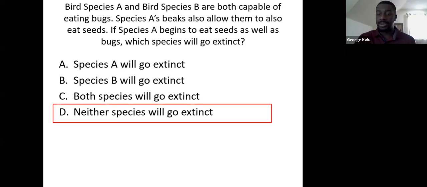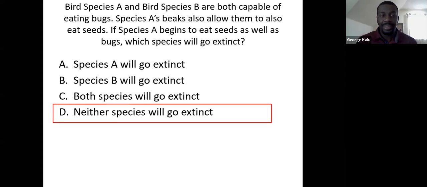Species B is only going to be using bugs. So they're going to occupy two different niches. Species A is able to use two different types of resources, as opposed to species B, which is only able to use bugs. Because species A is able to use two different resources, it doesn't necessarily need to compete with species B for that particular resource. So they're not going to be competing with one another to a great degree, and as a result, neither one will go extinct.